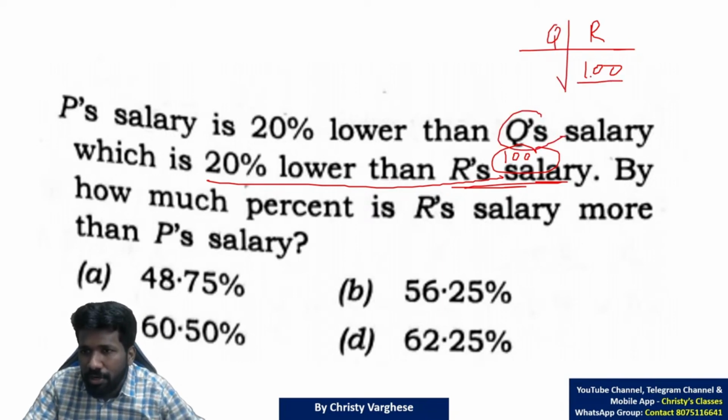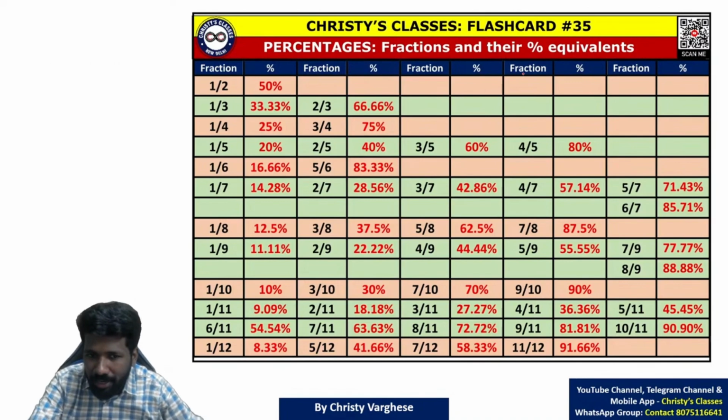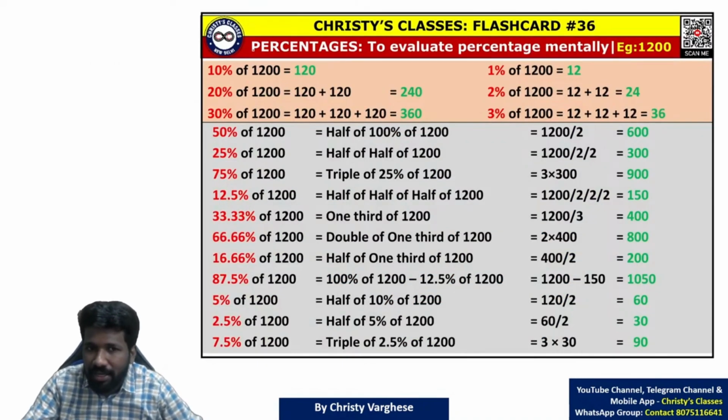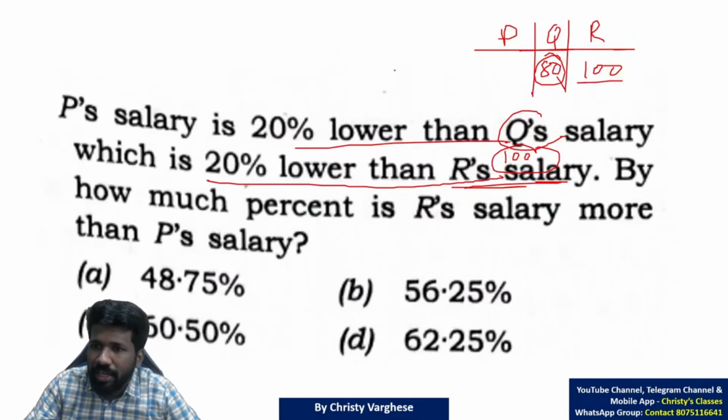20% less means 100, 20% कम किया तो 80 मिलेगा ना. 100 का 20% 20 है ना. So 20 कम किया तो 80. Now P salary is 20% less than Q salary. 80, 20% less. I have told many times this mental math technique. 10% find करके उसका double होगा 20%. This if you know, you can just look at 80 and say 10% 8, 20% 16. 80 minus 16, 64 will be P.